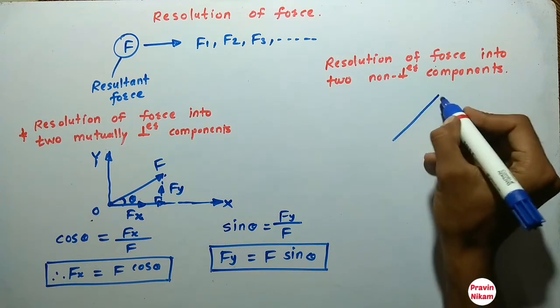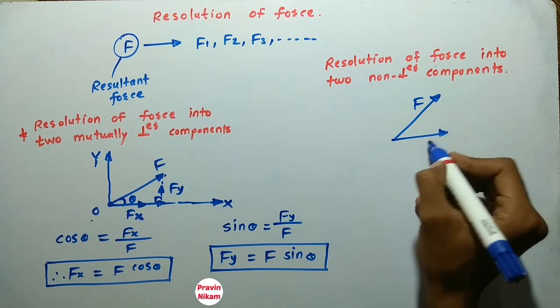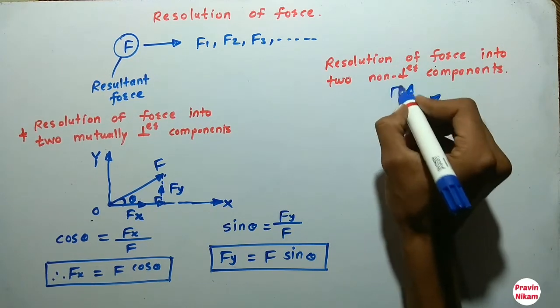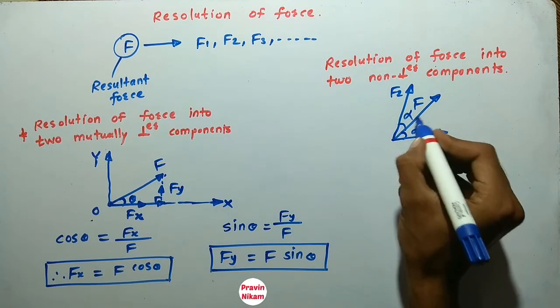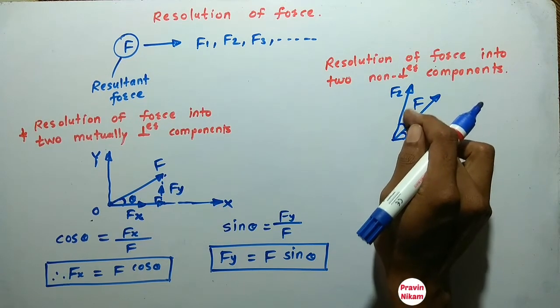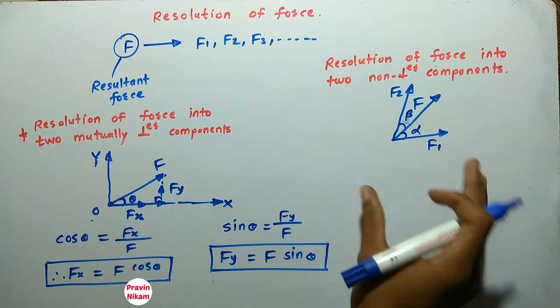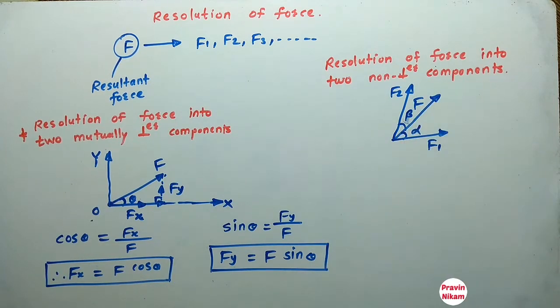If this is force F, suppose this is one component F1 and this is another component F2. Now this angle is alpha and this angle is beta. Then how to resolve this F into F1 and F2? So use the sine rule for this.